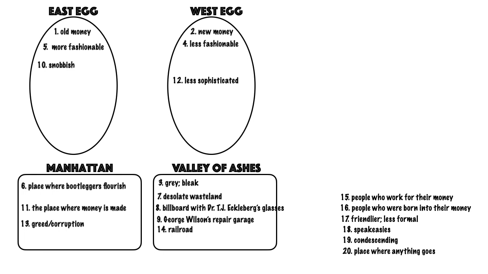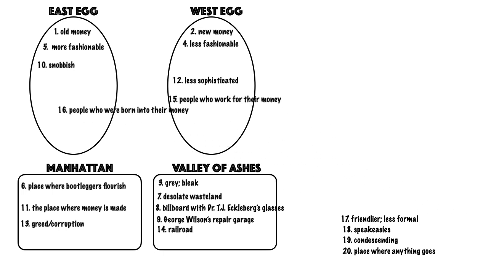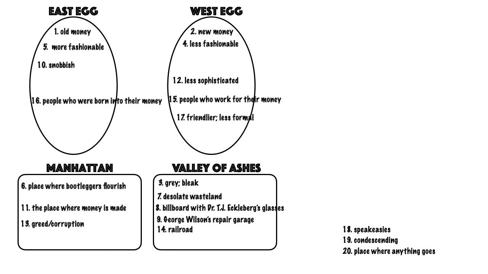The people who work for their money are West Eggers. The people who were born into their money are East Eggers. It's a little bit more friendly, less formal in West Egg. So people are more open to different things, or kind of even boisterous or rowdy things. East Egg would kind of say that they don't want anything to do with the people in West Egg.